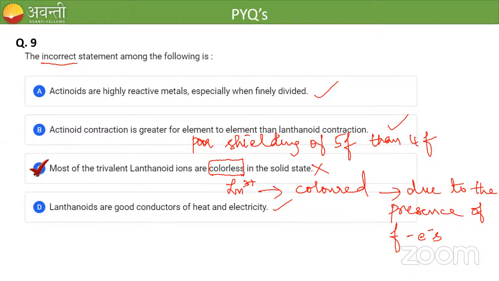Clear for all of you? Any more doubt? If you want to note down any of the points from the slide, you can note it down.